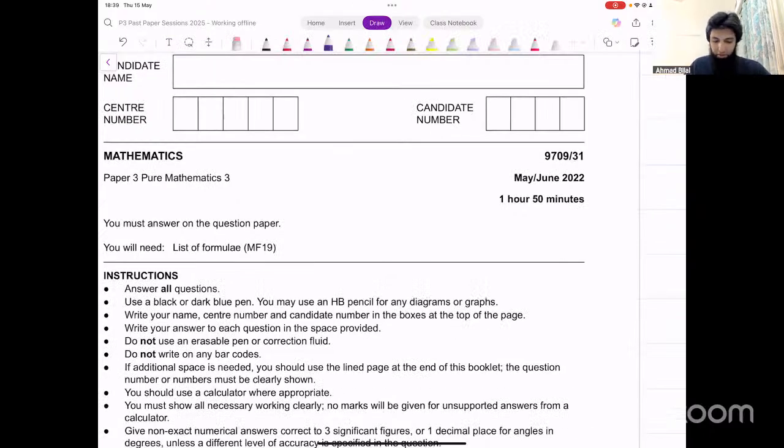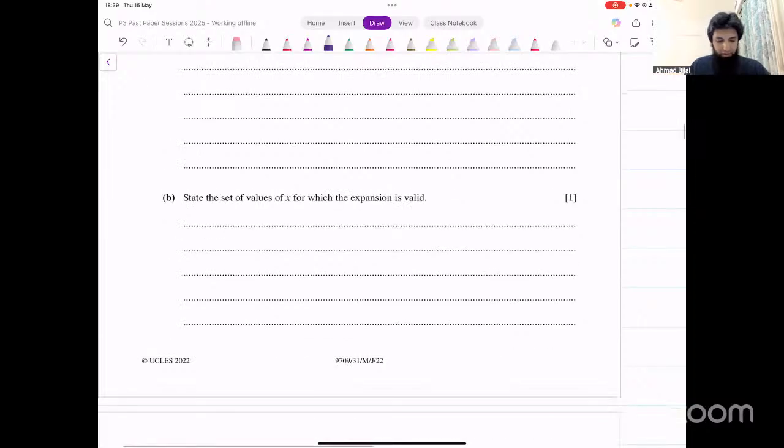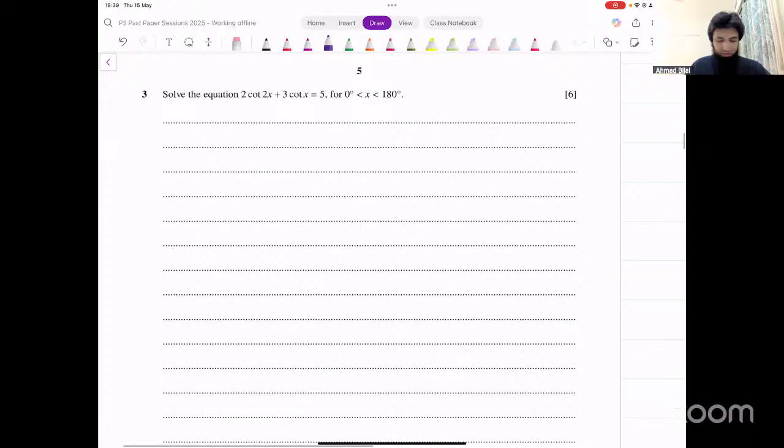Question number 2 is just binomial expansion. In this equation, this is cot 2x. All you have to do is, first of all, write it like this: 2 over tan of 2x plus 3 over tan of x equals 5. Apply the double angle identity for tan.